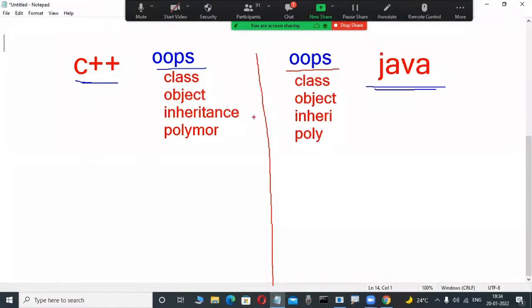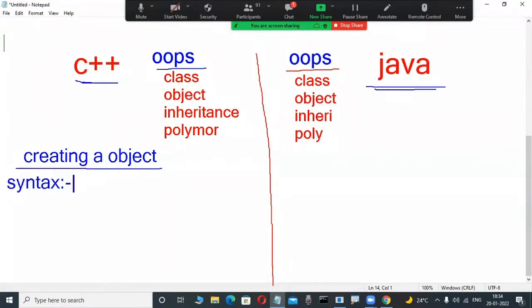Conceptually, what is a class? What is an object? What is inheritance? What is polymorphism? Like this. Encapsulation, binding, something. Okay, but observe here. Anybody guess it? Suppose in C++ I want to create an object from a class. What is the syntax? Do any technical persons have an idea? So many of you have an idea. What is the syntax in C++ for creating an object from a class? Yes, many of you know.